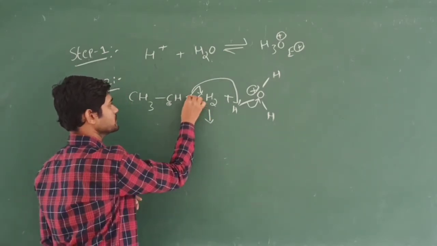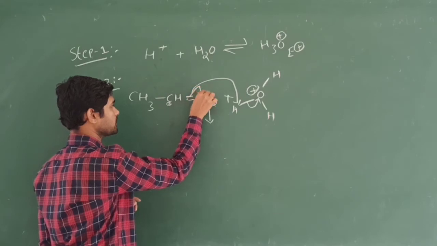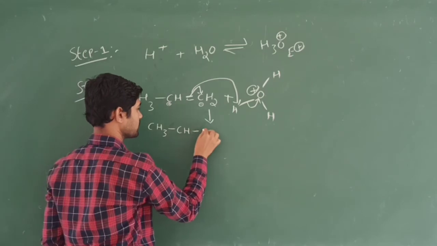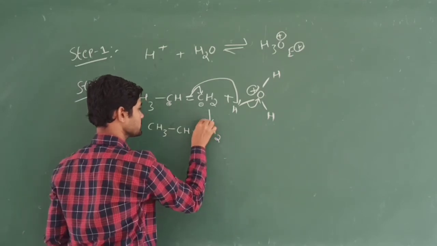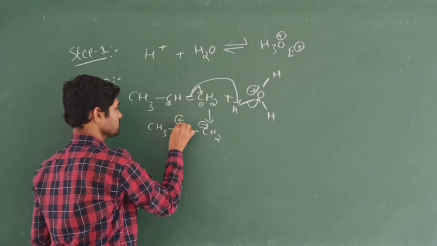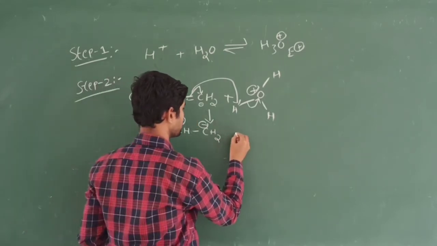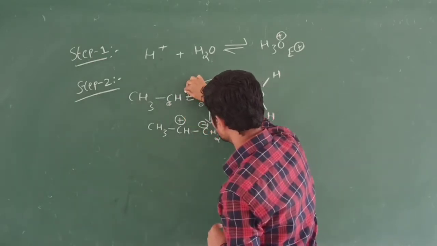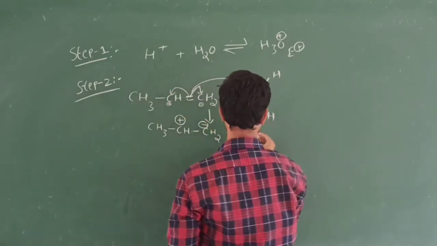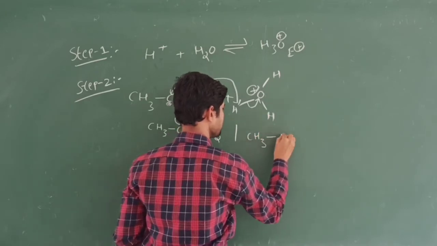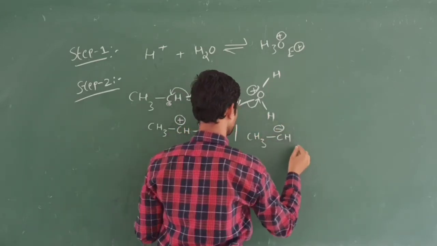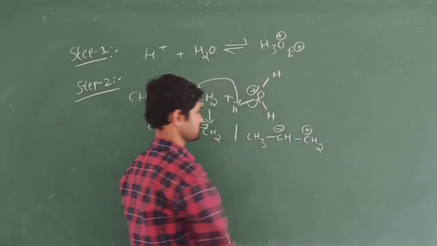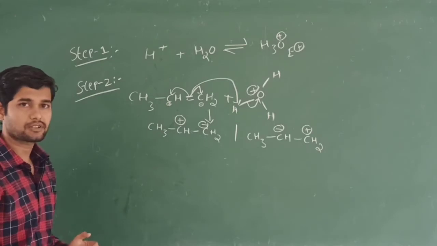First step: the migration of this pi bond towards this carbon atom, which I will write as CH3 CH double bond single bond CH2 minus. So this will be one intermediate, right? Then another one: this pi bond can migrate towards the other side. Then it becomes CH3 CH minus and CH2 plus. Now the coming hydrogen, where should it attack?